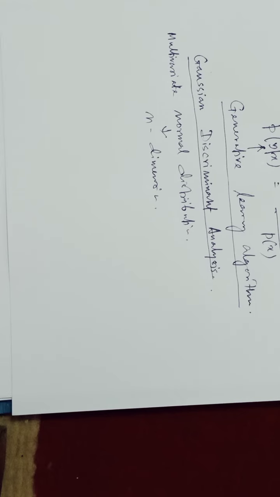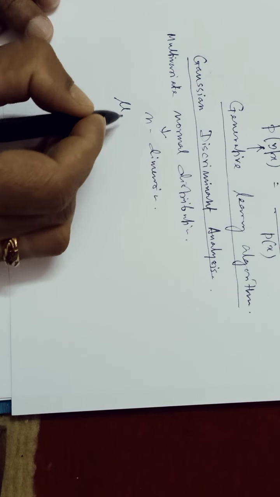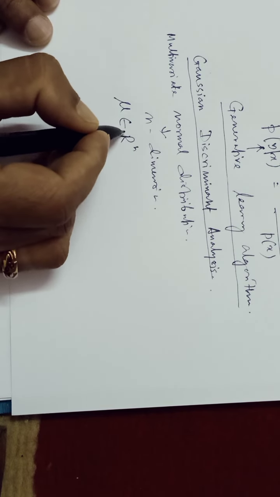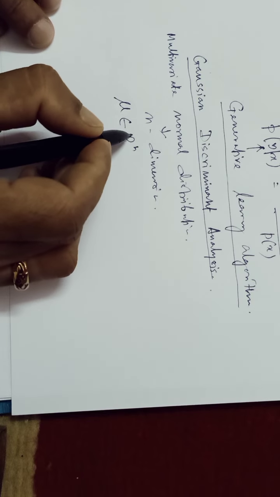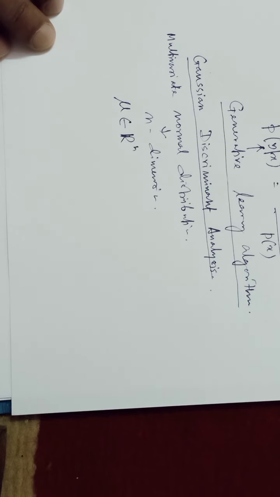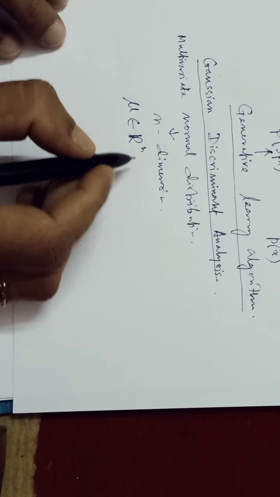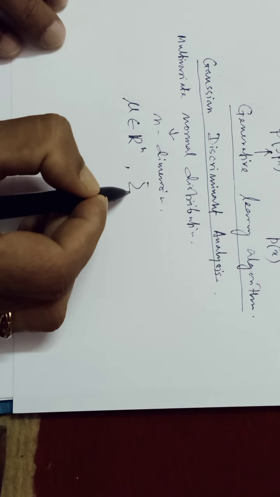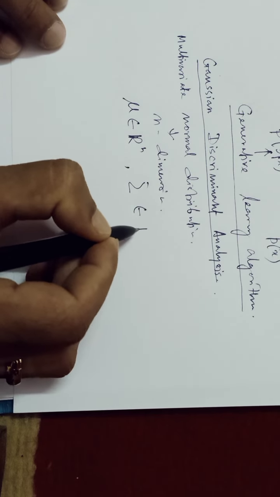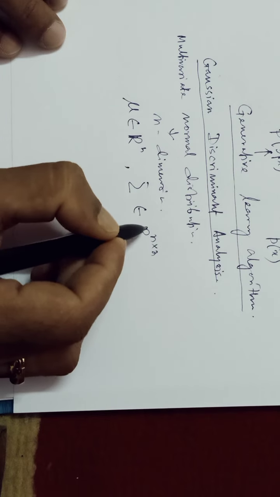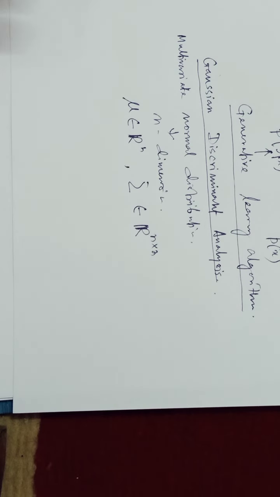It is parameterized by mu, which belongs to R^n, with the covariance matrix sigma, which belongs to R^(n x n), a two-dimensional matrix.